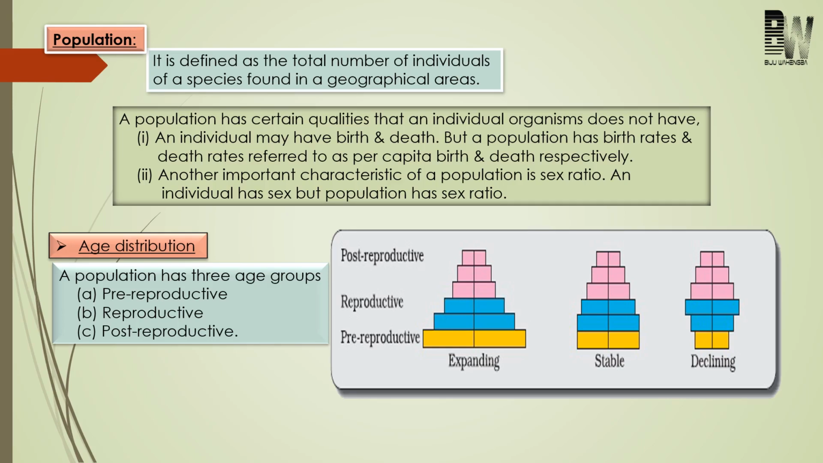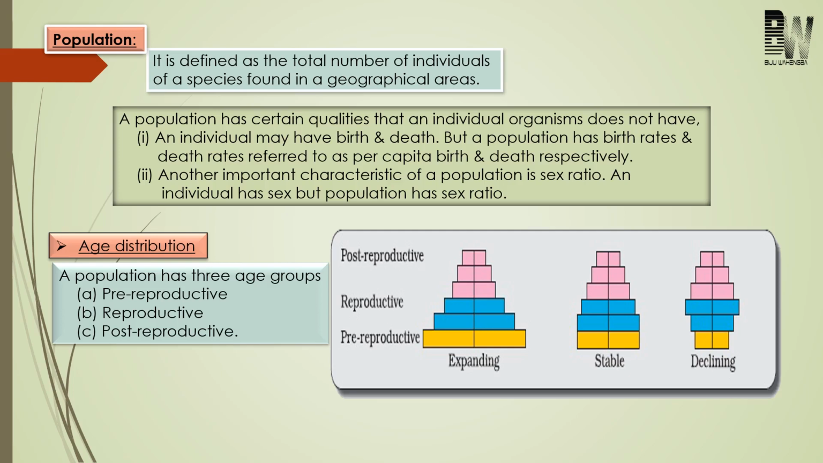In case of stable, in a population the number of pre-reproductive age group may be equal to the number of reproductive age group. So the population may remain constant. So stable age pyramid will show zero growth.